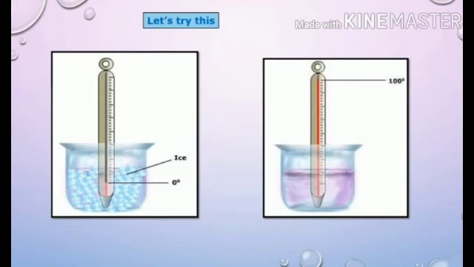Reading the figure near the level of the mercury tells us the temperature of air around the bulb of the thermometer. Hold the thermometer in water so that the bulb is completely immersed in the water and read the temperature of the water. Repeat the activity taking some hot water in one vessel and cold water or ice in another vessel.